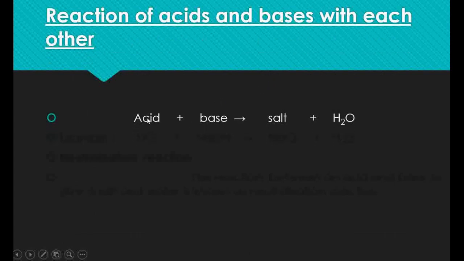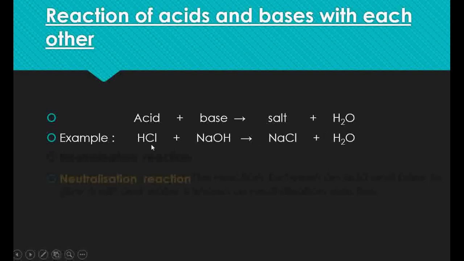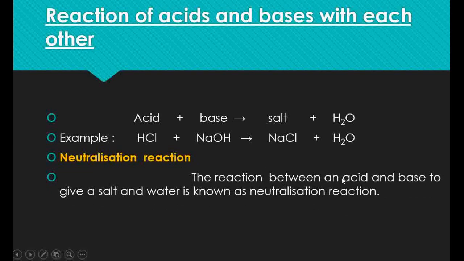Next one, reaction of acids and bases with each other. When acids react with bases, they form the salt and water. Example, hydrochloric acid when it reacts with sodium hydroxide forms sodium chloride and water. So this reaction is also called the neutralization reaction. Neutralization reaction means the reaction between an acid and base to form salt and water.